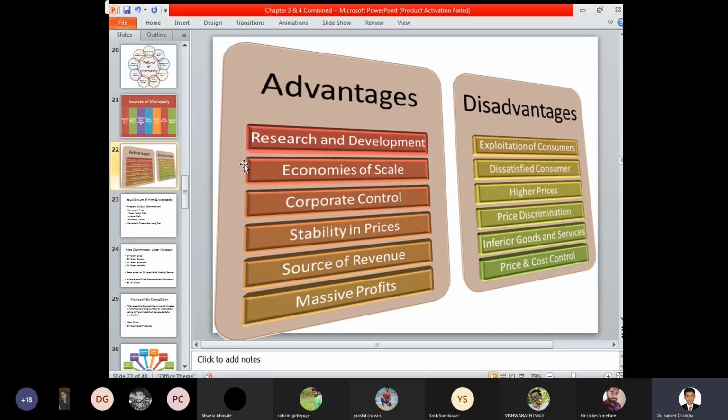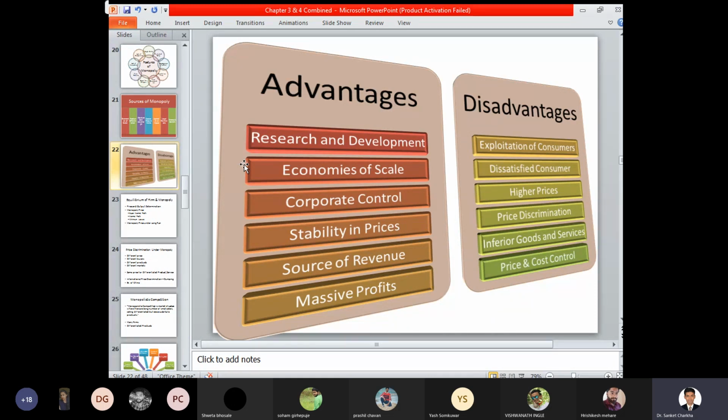So price discrimination is also possible based on whether the product is of good quality or bad quality. If the product is of good quality, or of a superior nature, then the seller or retailer may charge higher prices, and if the product is of standard or normal quality, then he may still charge a different price for a different commodity. Why? Because the market situation is of a monopoly nature, and he is the controller of that particular market. So in this case, based on price discrimination, different prices may be charged to different consumers or customers.